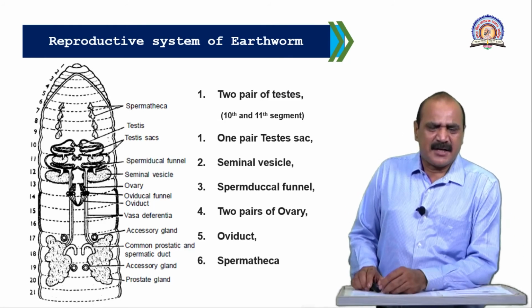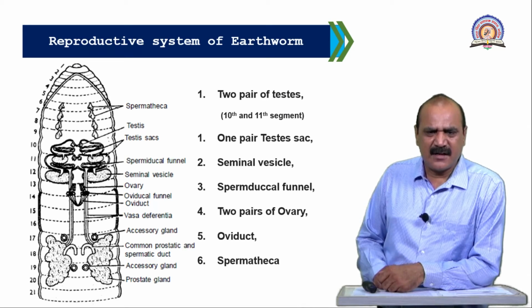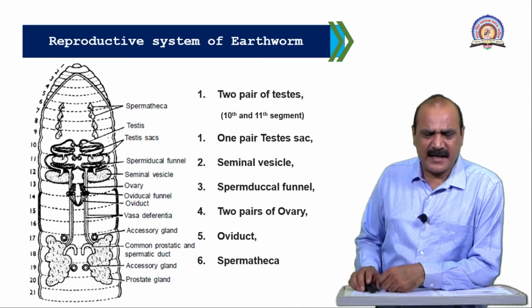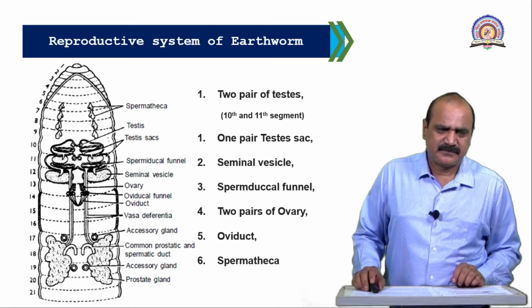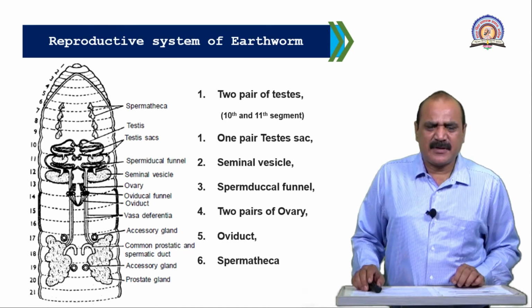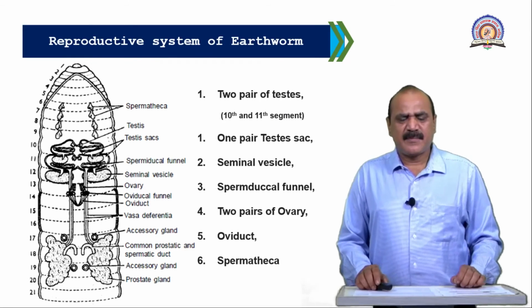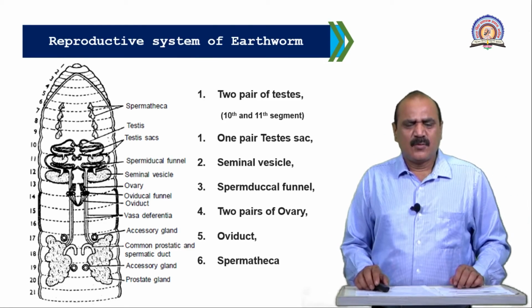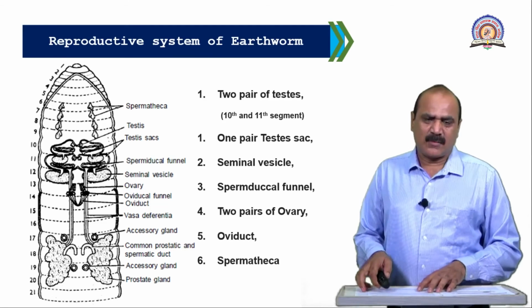Now the male reproductive system is made up of two pairs of testes, then one pair of testis sacs, seminal vesicles, spermiducal funnel, then prostate gland and male genital opening. The female reproductive system is made up of one pair of ovaries, then one pair of oviducts, then spermathecae. Now, cross fertilization takes place in the earthworm.